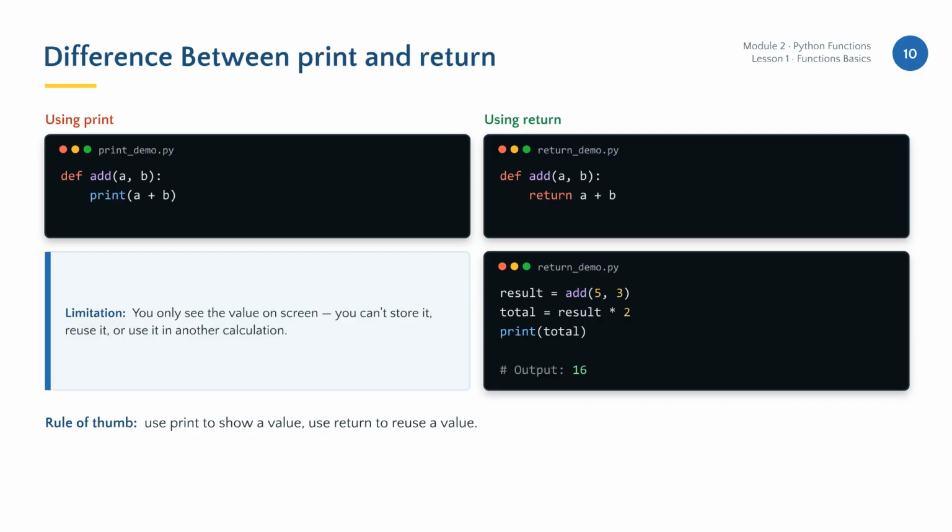It's important to understand the difference between print and return. Print just shows a value on the screen, while return allows the program to actually work with that data. A good rule of thumb is to use print to show a value, but use return to reuse it.